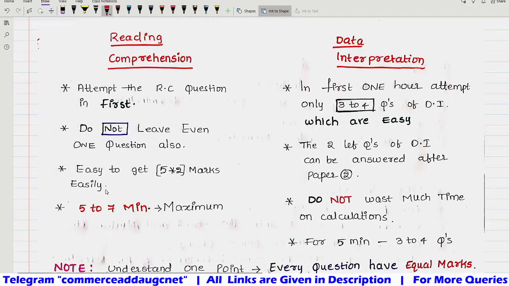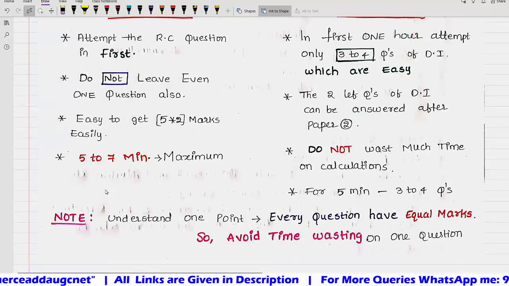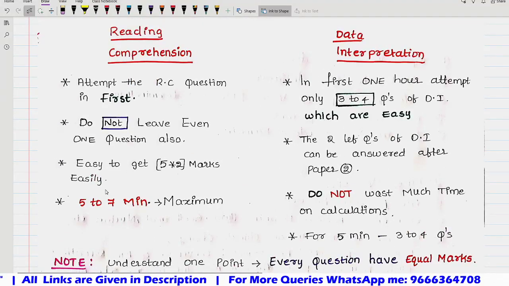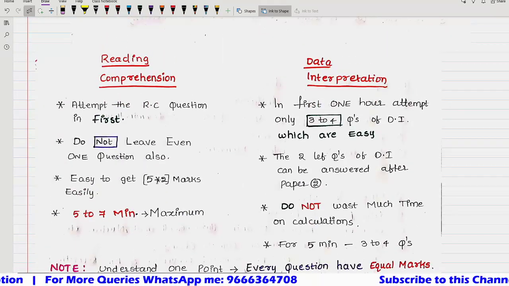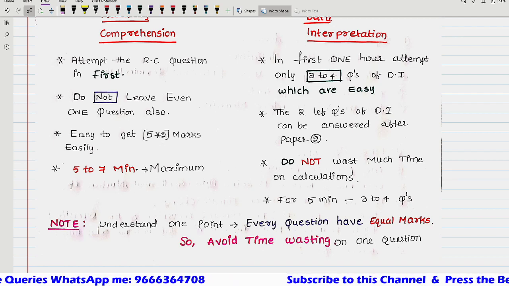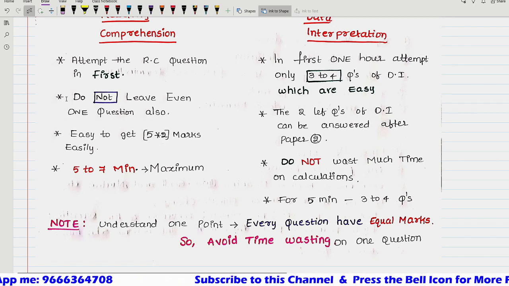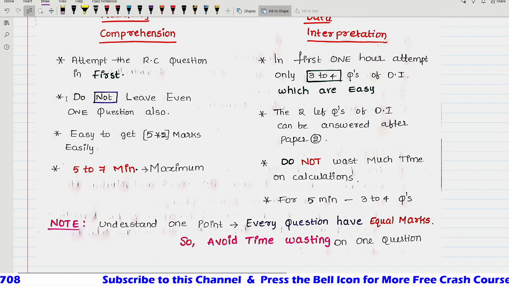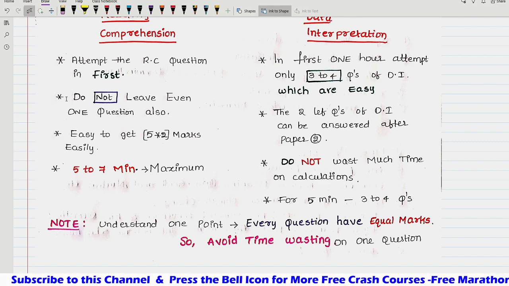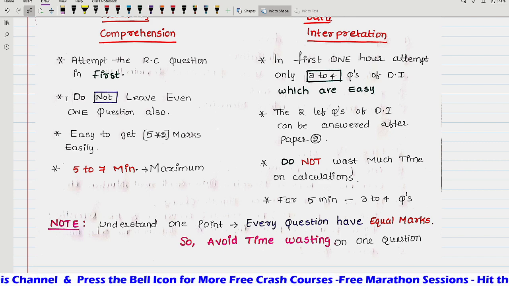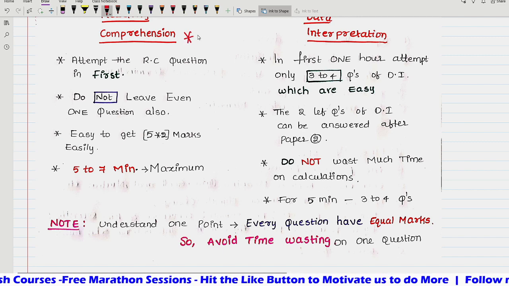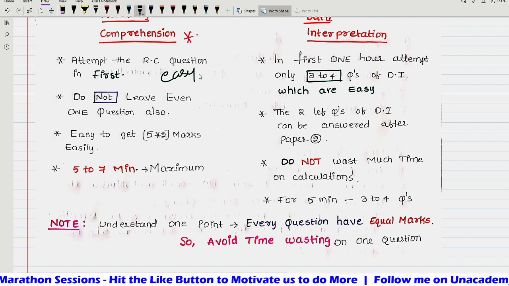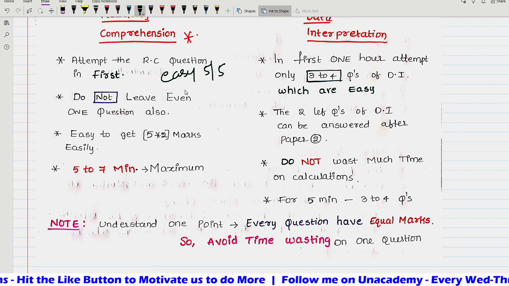Now reading comprehension and data interpretation. Let us unlock the key for both. Just simple tricks, no need to go into much depth. If you look at reading comprehension, there are 3 rules you need to follow. First, attempt the reading comprehension questions in the first 5 minutes of your examination. You can take 7 minutes, but try to solve it accurately, because this is an easy chapter where we can get all 5 questions correct, 10 marks in your pocket.